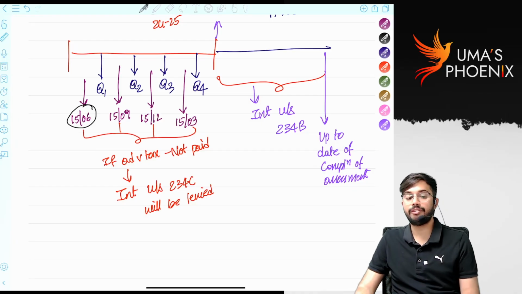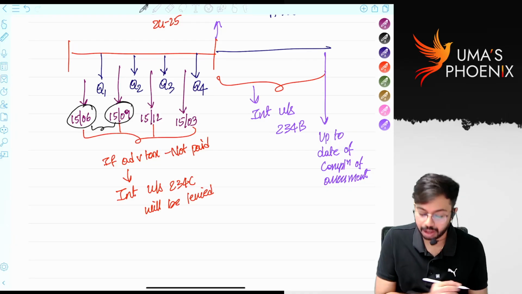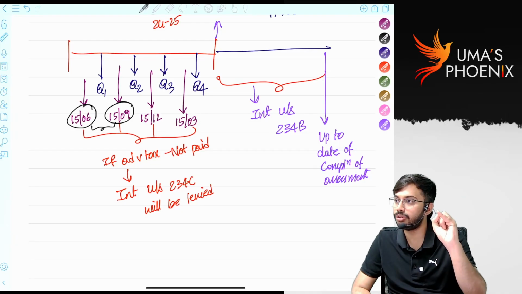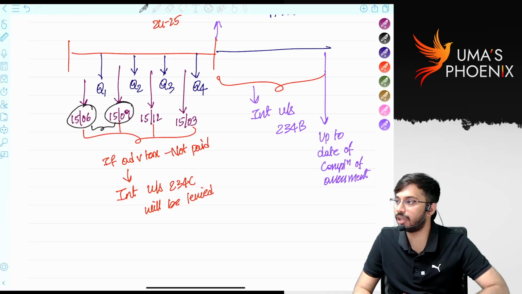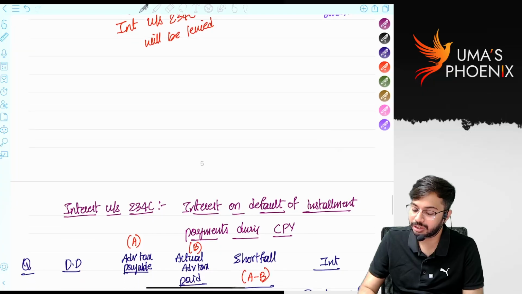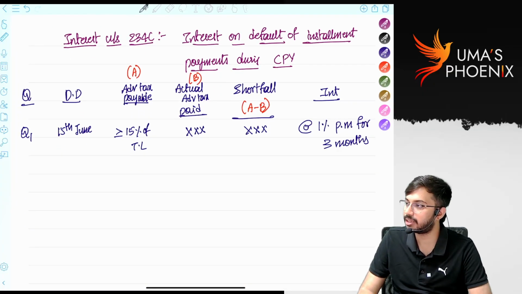Due date is 15th June. From 15th June to 15th September, how many months are there? 3 months. 15th June to 15th July 1, July to August, August to September. There are 3 months, right? So interest will be levied at the rate of 1% per month for 3 months. Next.